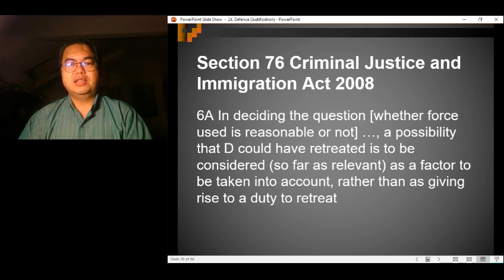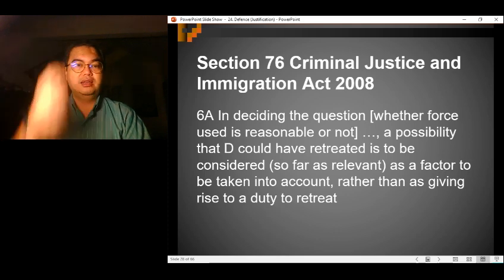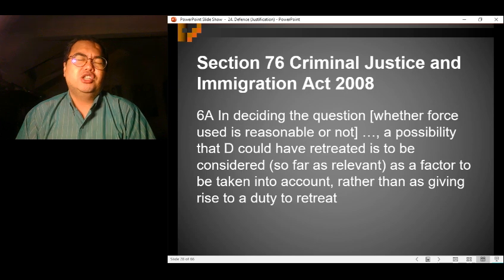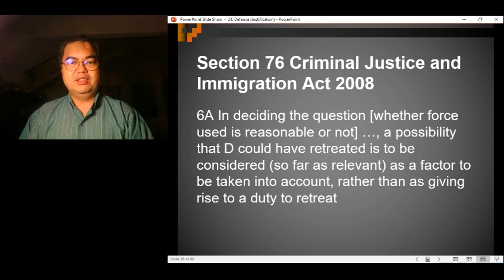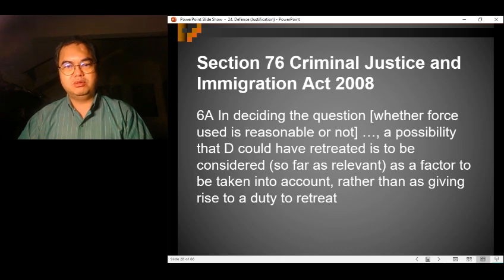Now, under the Criminal Justice and Immigration Act that we saw just now, Section 76, subsection 6A: in deciding the question whether force used was reasonable or not, a possibility that D could have retreated is to be considered as a factor to be taken into account rather than as giving rise to a duty to retreat. So this has been put on statutory footing under section 76(6A). Therefore, the fact that he could have retreated is just something for the court to take into account, but there is no duty to retreat. So Parliament has confirmed that.